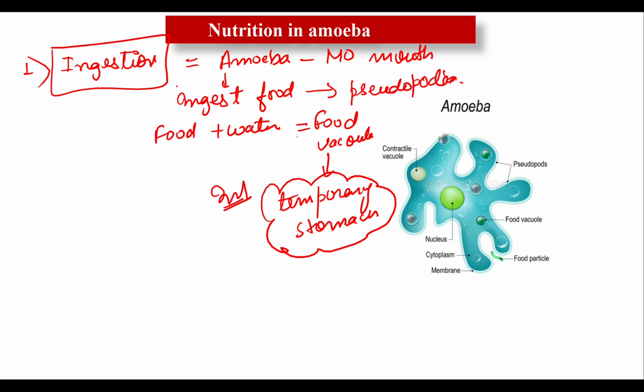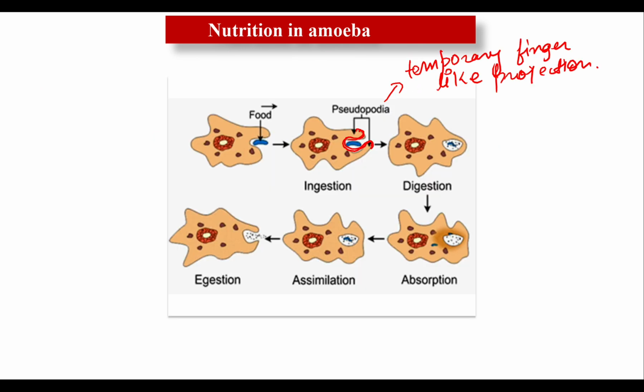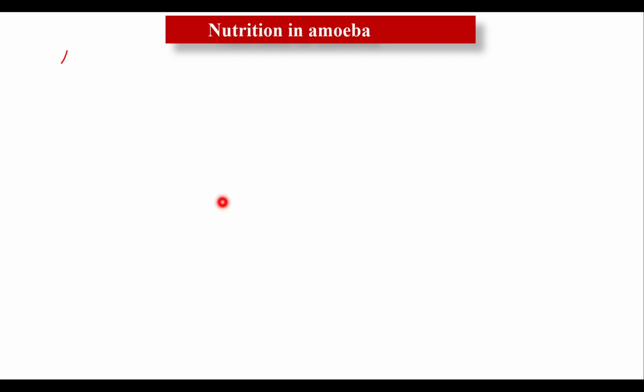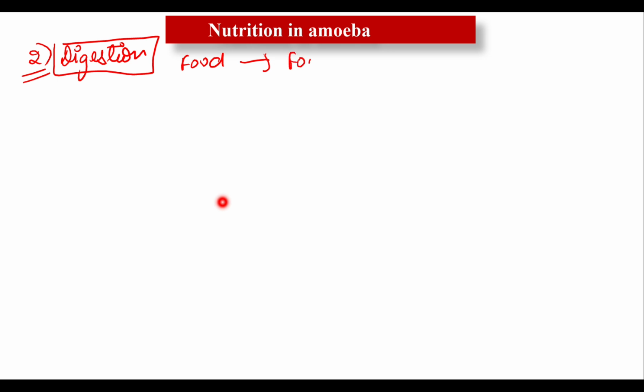Now let's talk about the next part, which is known as digestion. Here I'm going to write down about the digestion. Now the food is inside their body. Let's see how digestion occurs. In amoeba, food is digested in the food vacuole by digestive enzymes, because this food vacuole acts as a temporary stomach.